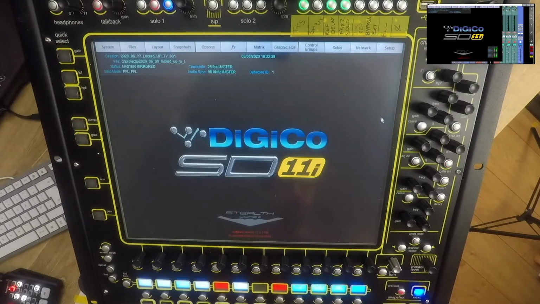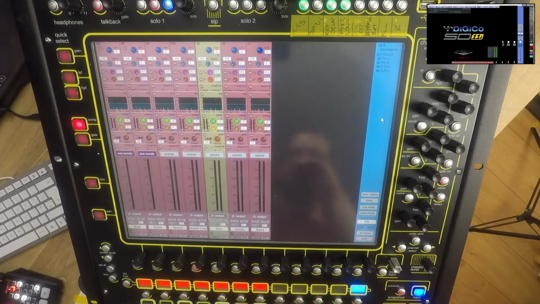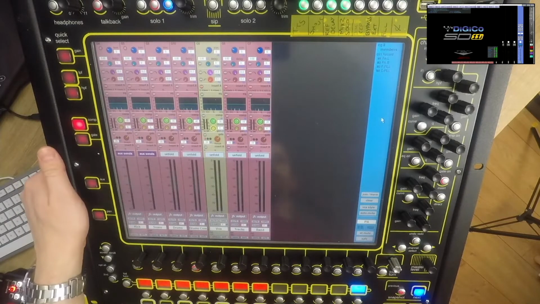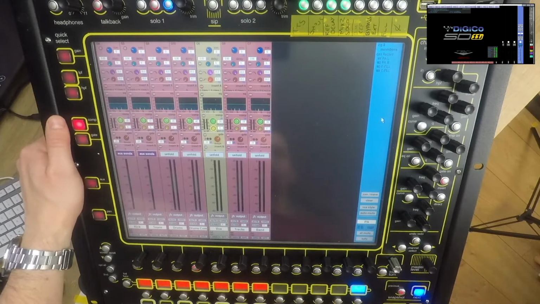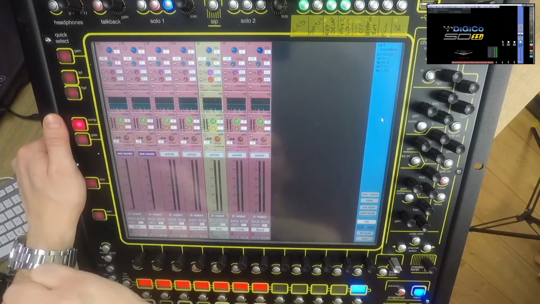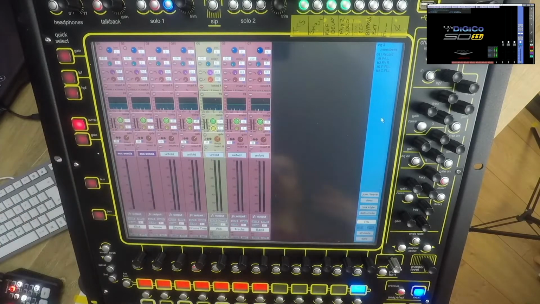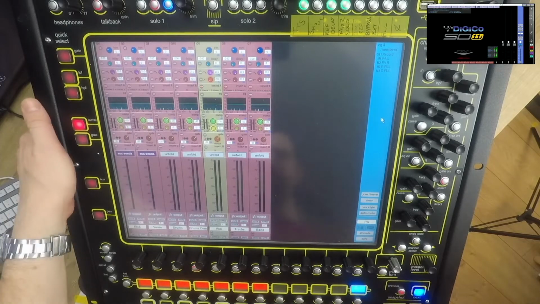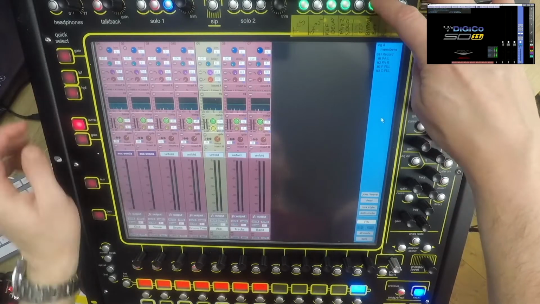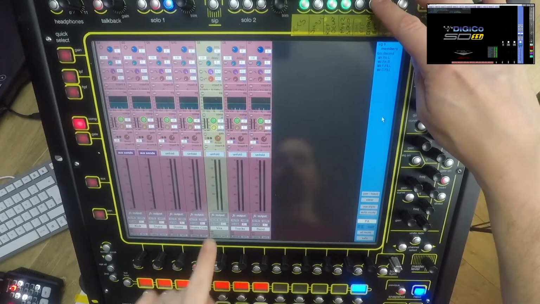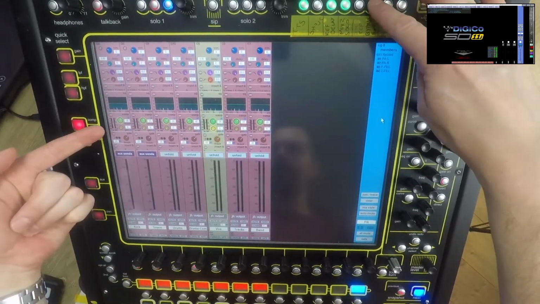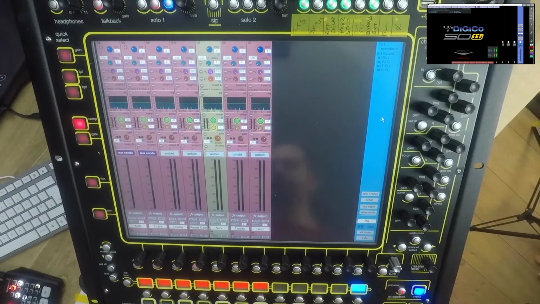Another thing that I think is really important when you're doing these type of shows where you have any inserts is the ability to very quickly be able to bypass them, and perhaps if you're doing off-board compression, being able to switch on onboard compression so there's not a huge change in how the mix behaves. This macro, you'll see, just turns my inserts on and off. I'm not sure if you can see that there, and it also turns the compressor on.